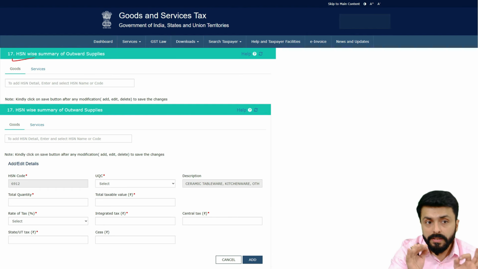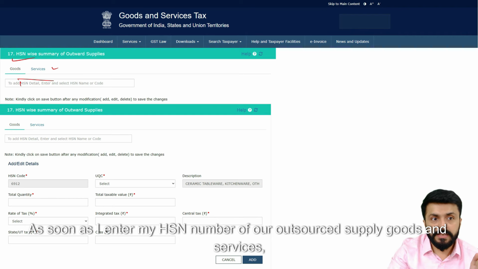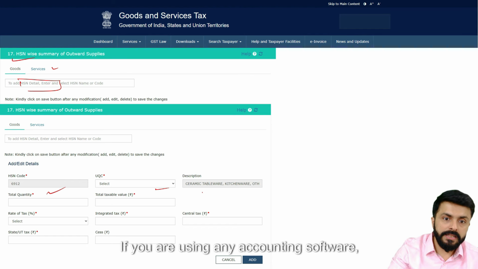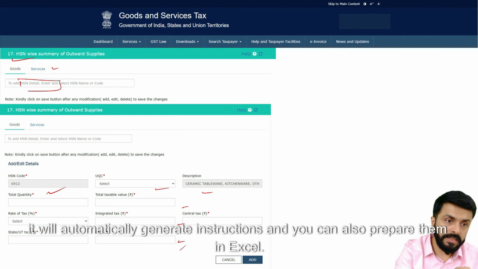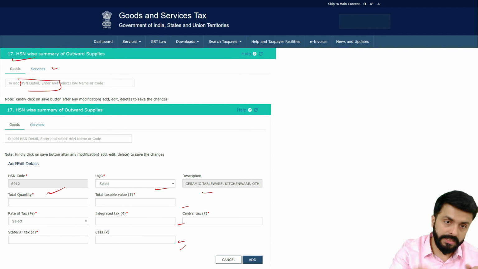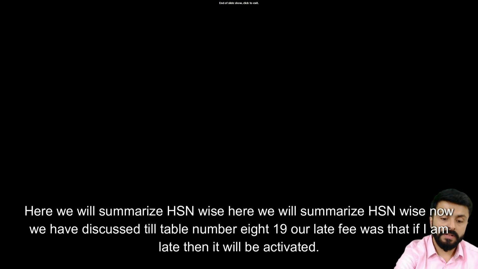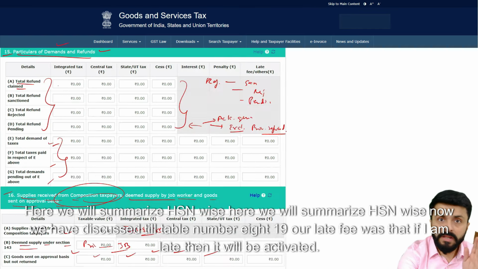Table 17 is the HSN summary. As soon as I enter my HSN number of our outward supply goods and services, these details will come here. If you are using any accounting software, it will automatically generate the details and you can also prepare them in Excel. This is our outward supply and this is our inward supply. Here we will summarize HSN-wise. Now we have discussed till table number 19.